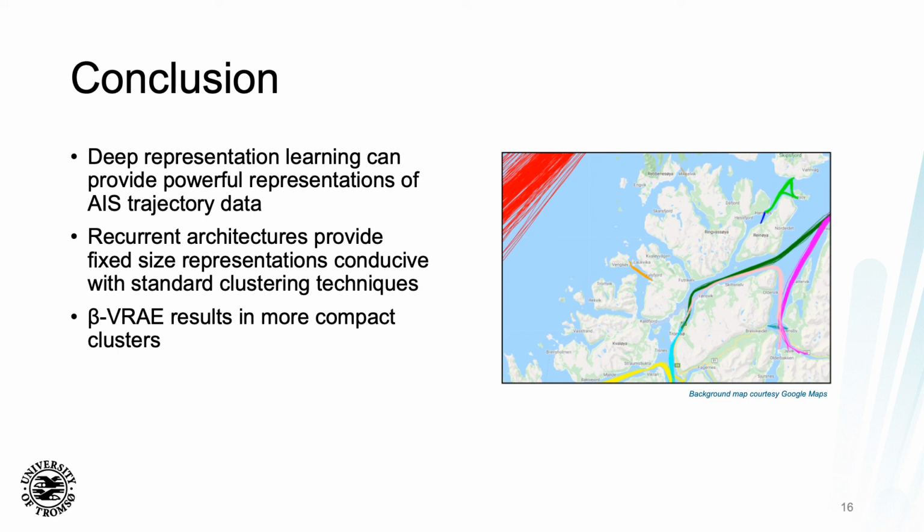So this case study has indicated that deep representation learning can provide powerful representations of AIS trajectory data, and that recurrent architectures can provide fixed size representations that are conducive with standard clustering techniques. We've compared the recurrent autoencoder and beta variational recurrent autoencoder, and it was discovered that the beta variational recurrent autoencoder results in more compact clusters. Furthermore, we have found that these clusters are in fact meaningful and correspond to trajectory clusters of similar behavior.